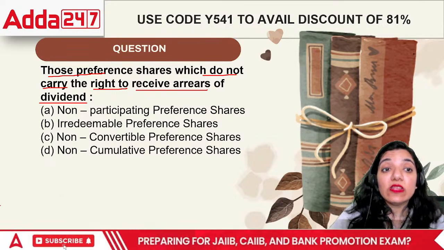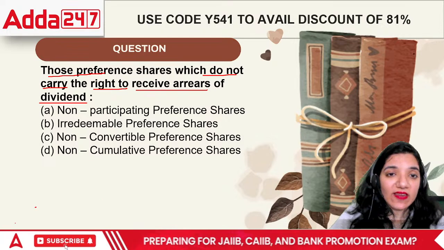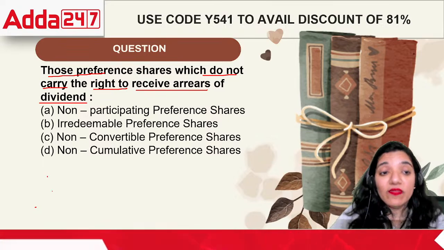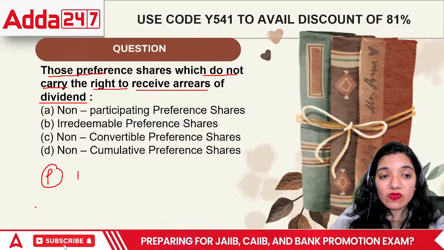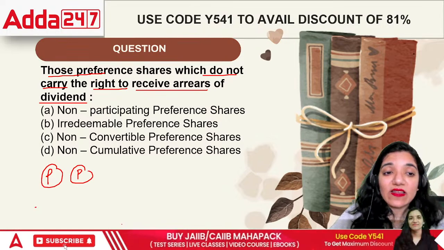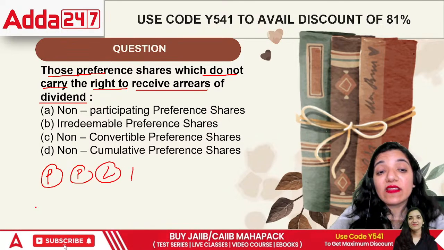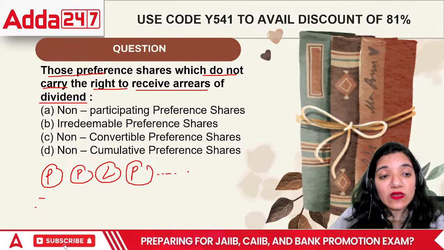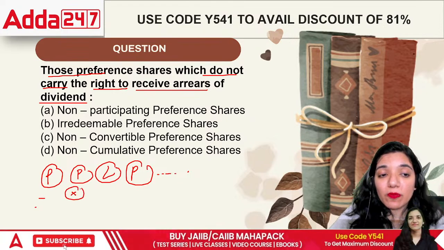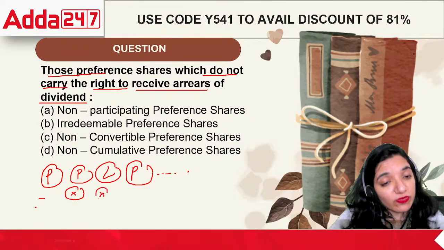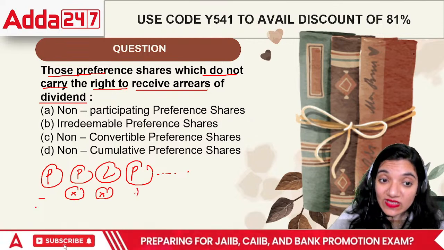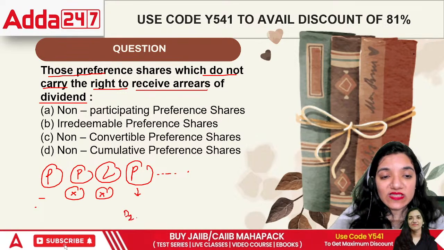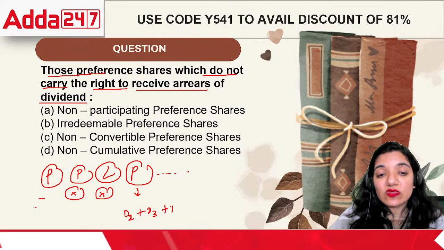So for these preference shareholders, what happens is in one particular year they got little money, the next year they got more money. This can happen. There was a profit in the first year, then insufficient profit in the second year, then a loss in the third year, and then huge profit from this year. In this year they had profits, here they couldn't give proper profits to the preference shareholder, and there they couldn't give it at all. So in this year they will give the dividend for the first year, the second year, the third year, and also for the fourth year.